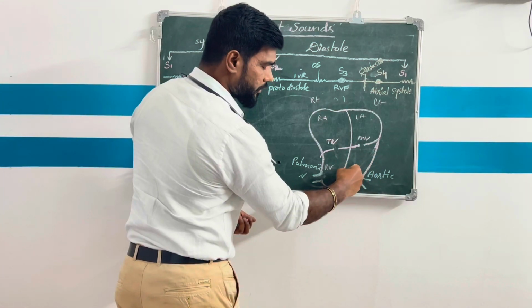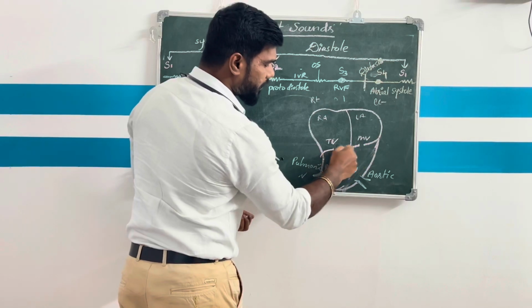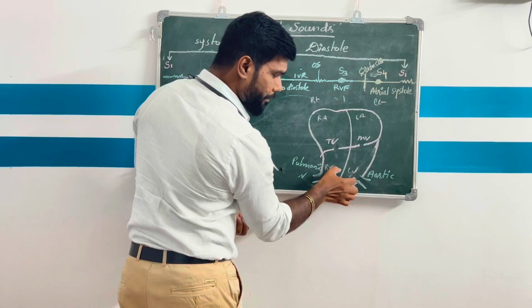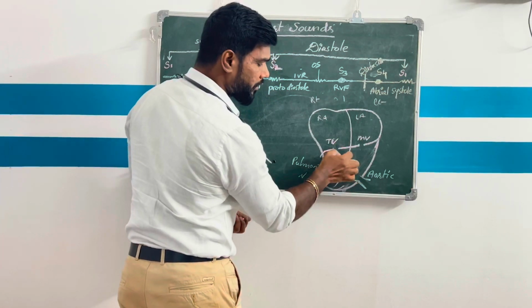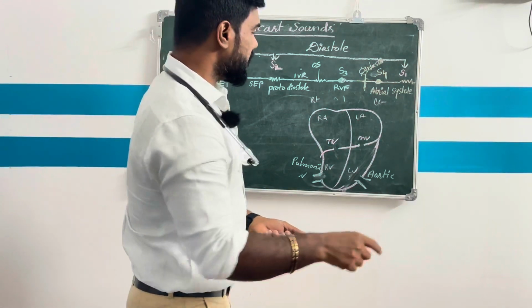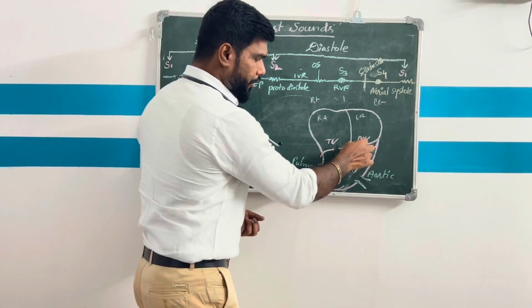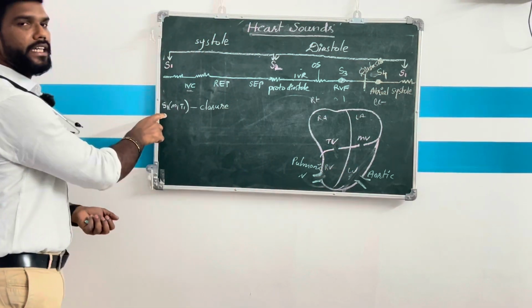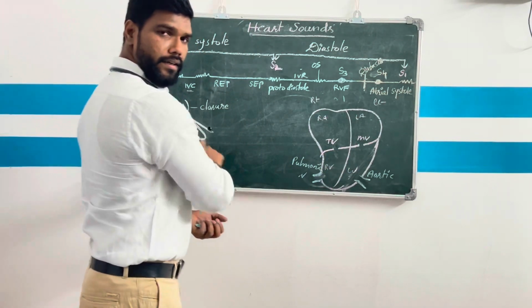During this contraction, the mitral valve and tricuspid valve are both closed to prevent backflow of blood from the ventricles into the atria. At that moment, the closure of both AV valves produces the S1 heart sound, right?